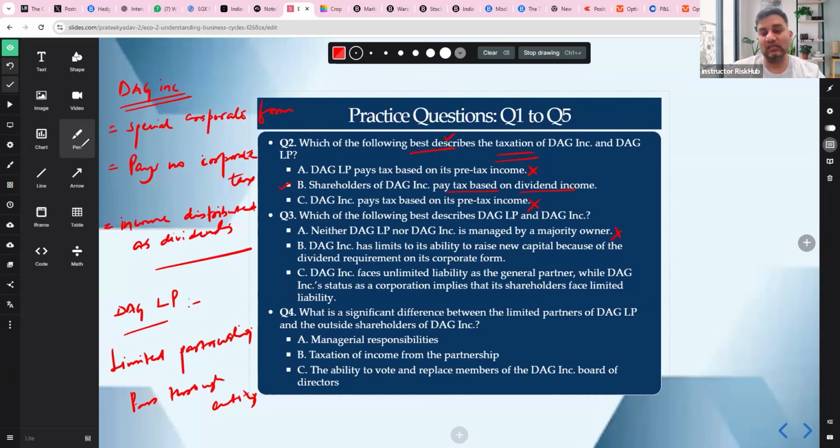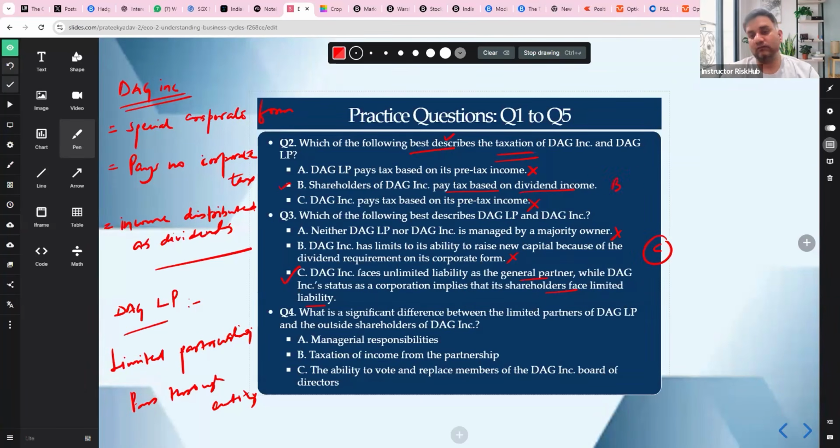Wrong. DAG Inc. has limits to its ability to raise new capital because of dividend requirements, corporate form. Wrong. DAG Inc. faces unlimited liability as the general partner. Yes, the general partner has unlimited liability, that you have to remember. And DAG Inc. shareholders, as a corporation implies, face limited liability. Yes, that's also true. So this is C.